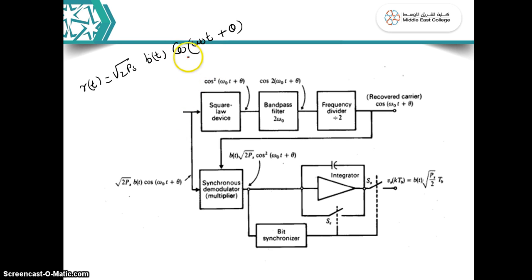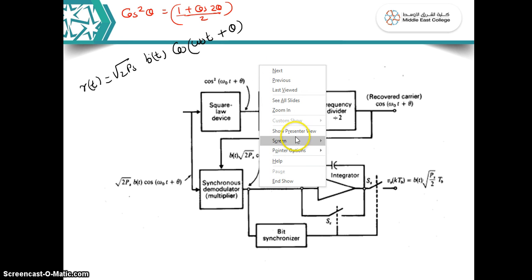So now the received signal is cos of omega 0 t plus theta. When it is squared, you know that cos square theta is, as a trigonometric expression, 1 plus cos 2 theta divided by 2. Similarly, here it is cos square of omega 0 t plus theta.